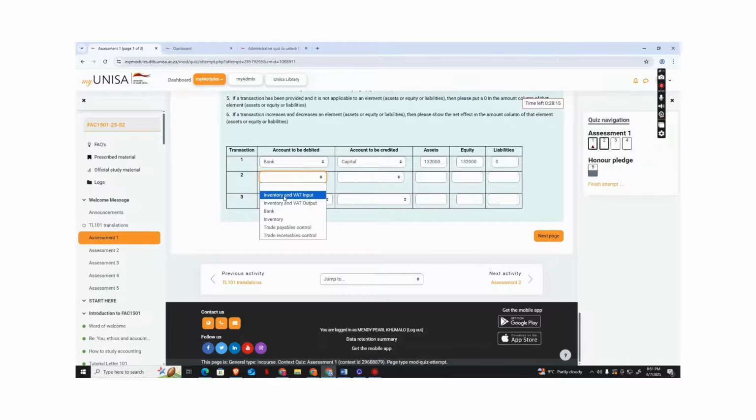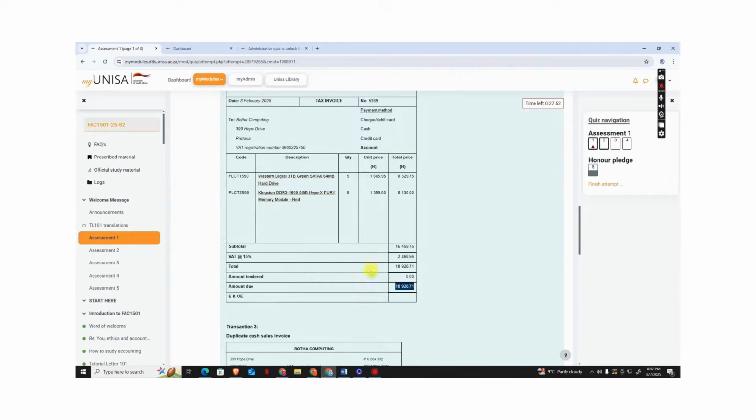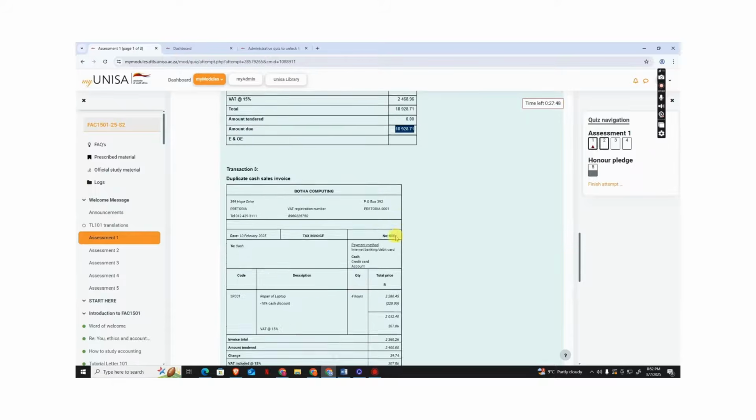VAT input happens when you buy something from someone. It's included in the amount that you're buying in. So we bought inventory, so it included VAT input. We click on it. Then it will affect what? Our trade and other payables, which is the amount. Understand? So we will owe them this amount of money if we take these things.